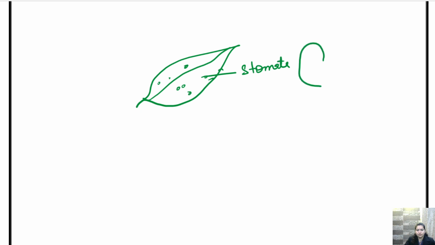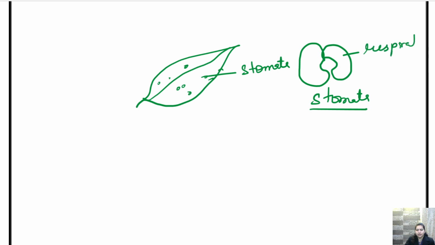It is of bean shape. Basically, this is the shape of stomata. Okay, what happens? They are responsible for respiration, that is, taking in oxygen and giving out carbon dioxide.